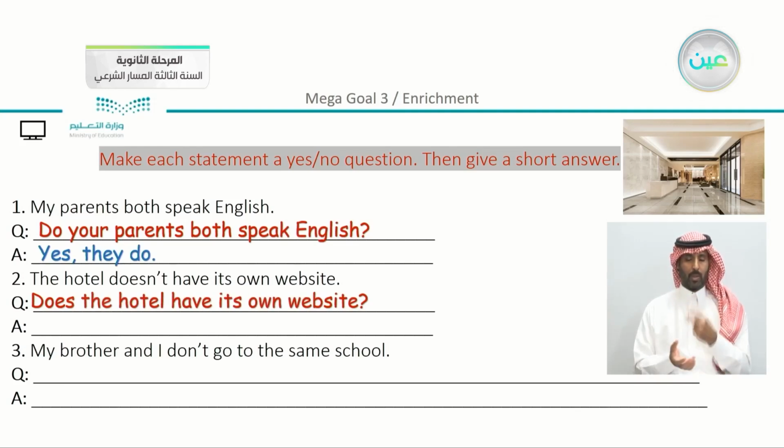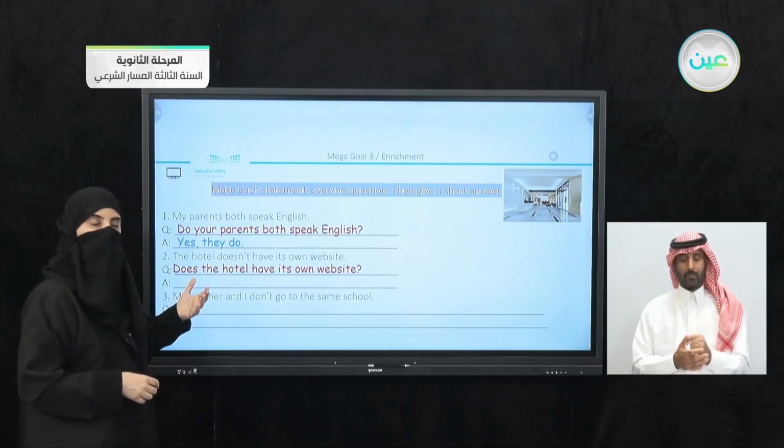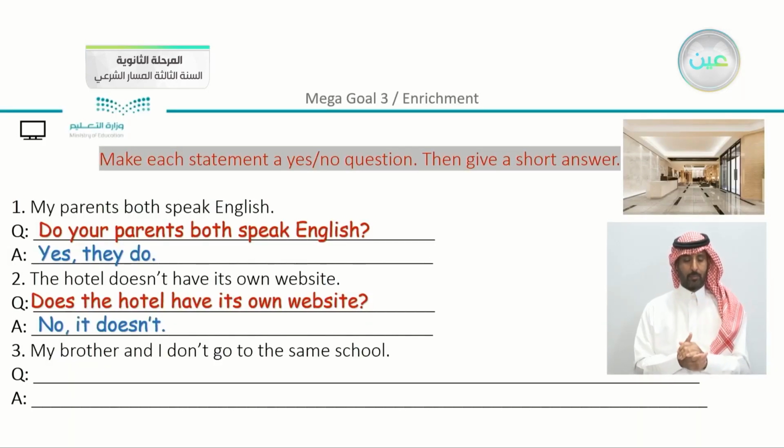And the second sentence we have here, this hotel doesn't have its own website. It changes into, does the hotel have its own website? And of course, we have doesn't as a helping verb that is mentioned, and it is in negative. So here we can answer, no, it doesn't.